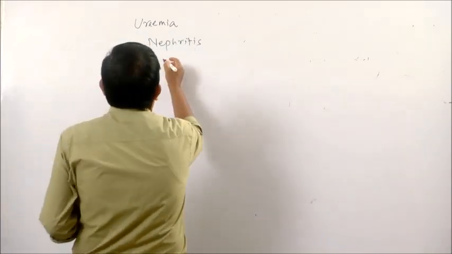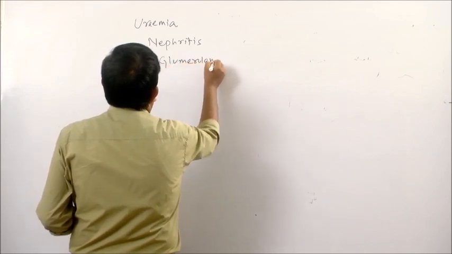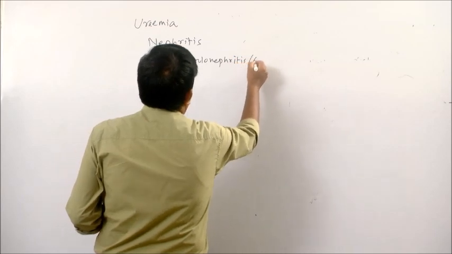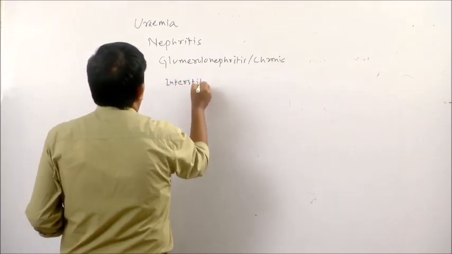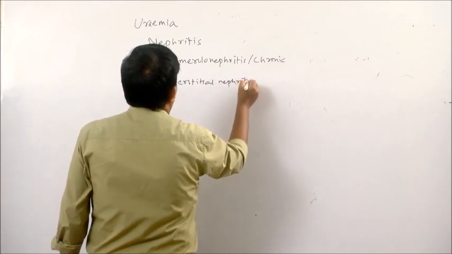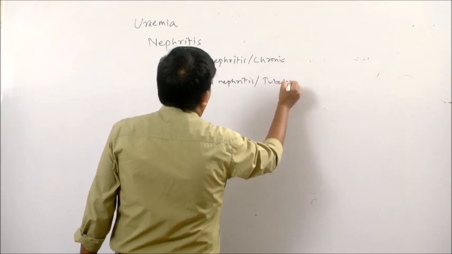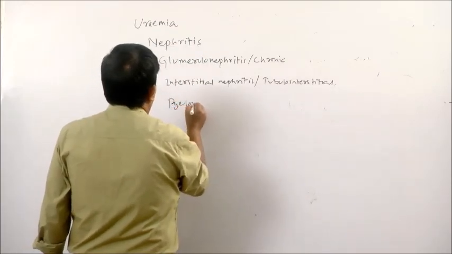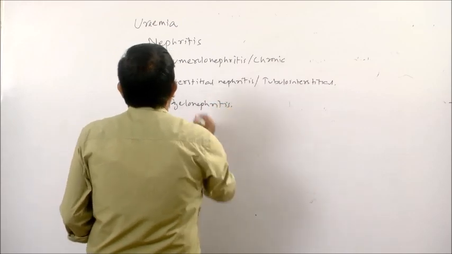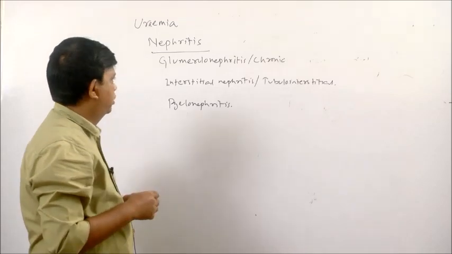It may involve inflammation of the glomeruli or inflammation of the interstitial tissue that is present between the renal tubules, or inflammation of the tubule. Nephritis is of these three types.